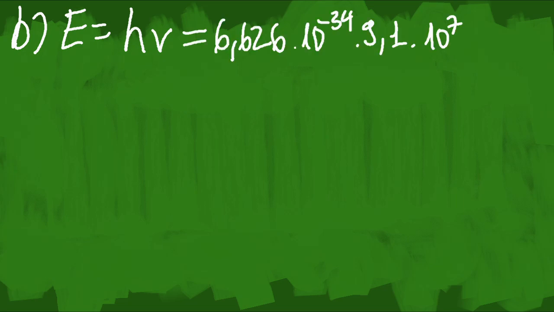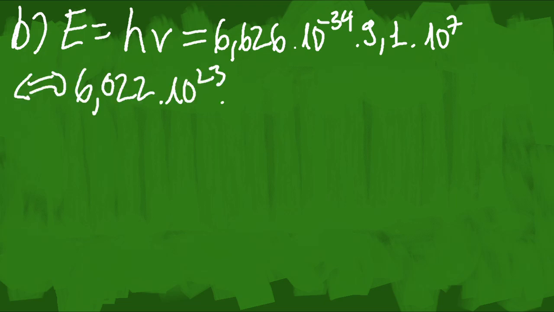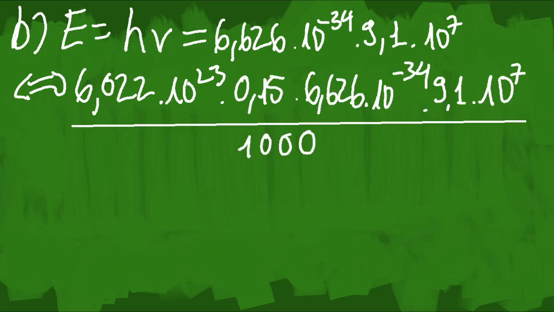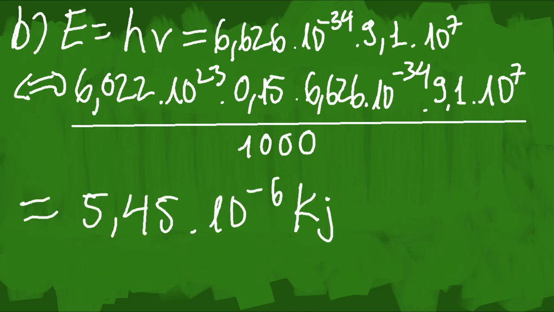On to B, the energy is the Planck's constant multiplied by frequency, so it's 6.626 times 10 to the power of negative 34 times 9.1 times 10 to the power of 7. But this is 0.15 moles of photons. So we add the Avogadro number and the amount of moles. Divide this whole thing by 1000 to get kilojoules, and we get the answer, which is 5.45 times 10 to the power of negative 6 kilojoules.